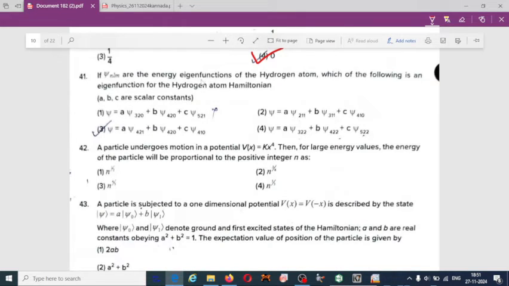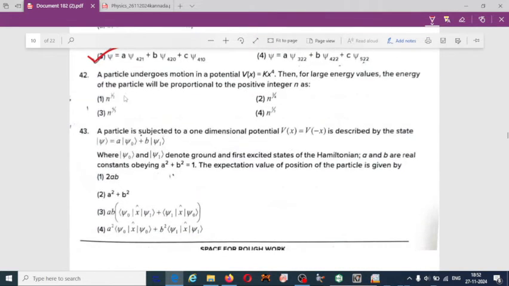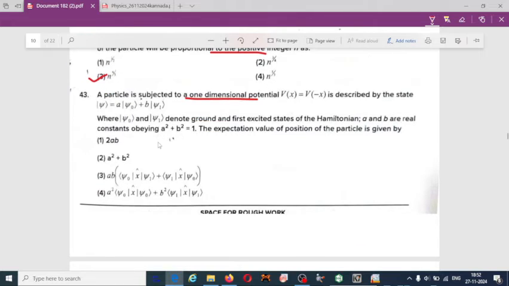If psi and Lm are the energy eigenvalue of the hydrogen atom, which of the following is eigenfunction of the hydrogen atom Hamiltonian? 41. 3. A particle undergoes motion in a potential V of x. Then the energy of the particle will be proportional to the positive integer n as, option 3, n to the power 4 by 3. A particle subjected to one-dimensional potential V of x is described by the state, 43. Option 3.